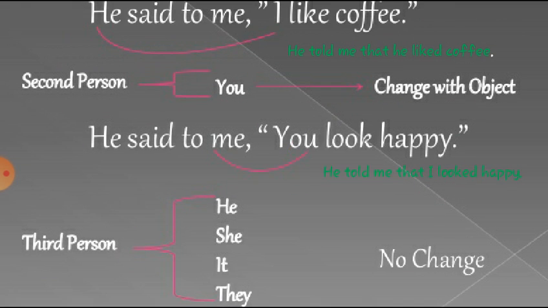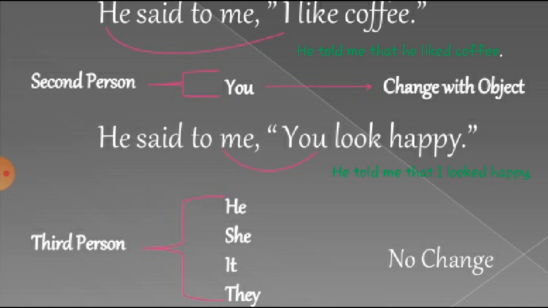Now let's discuss third person. I have told you earlier that under third person, he, she, it, and their plural they come.